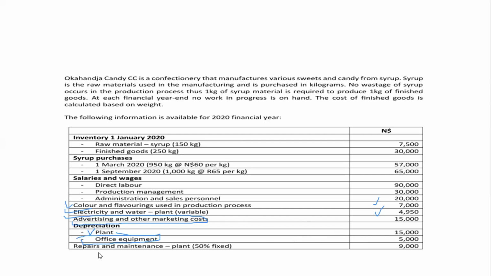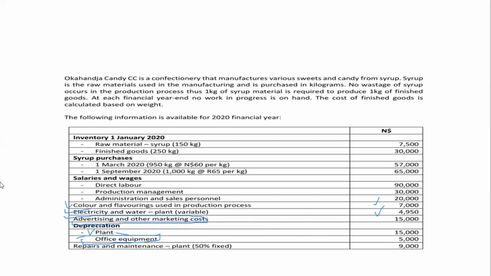We go to repairs and maintenance, planned 50% fixed, which means 50% is variable. So the total amount is 9,000.